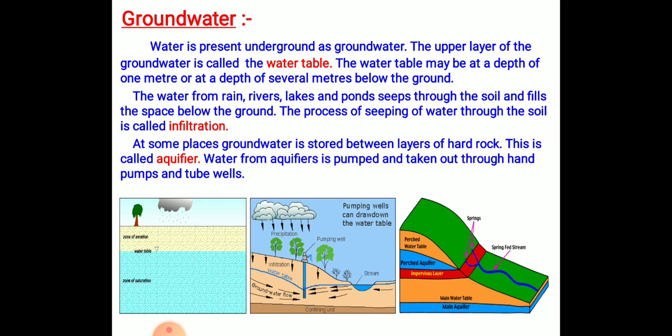Nowadays we are using submersibles. And this groundwater is used for domestic purposes, agricultural purposes and industrial purposes. And it also provides moisture to the soil that helps in the proper growth of the plant. So I hope students you have understood very well the importance of groundwater.